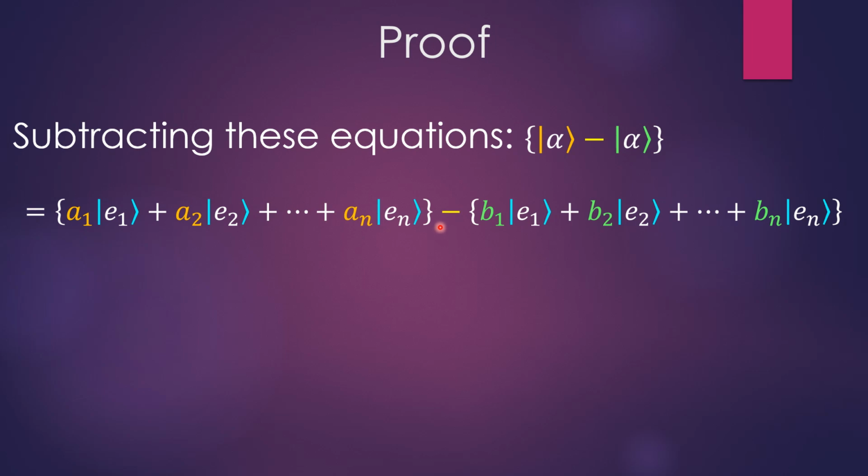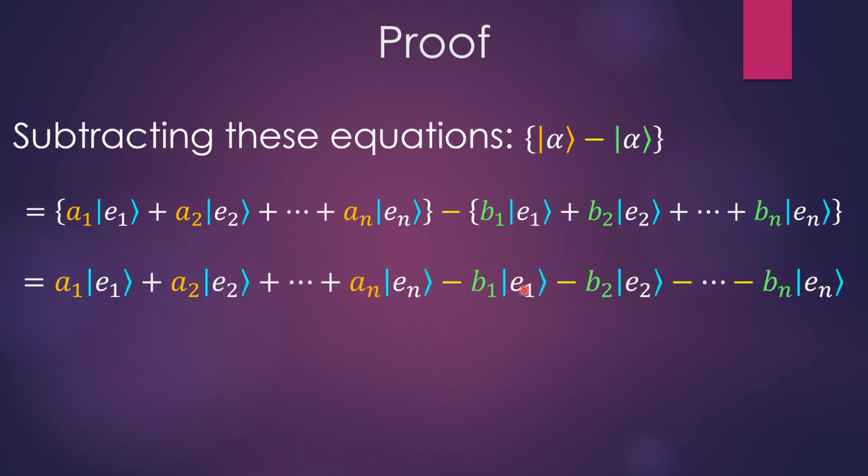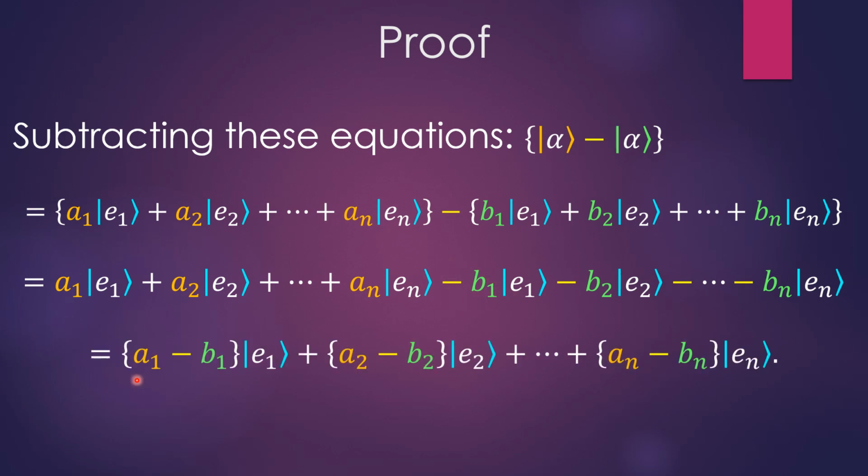So we're good to go in distributing this to every component. Once we distribute it to every component, we know that in vector notation, just like we saw in polynomials, we have to add them component-wise. So this E1 and this E1 need to be added together, but we have a negative B1 and a positive A1. So adding them up component-wise, we get A1 minus B1 for E1, A2 minus B2 for E2, and then An minus Bn for En.